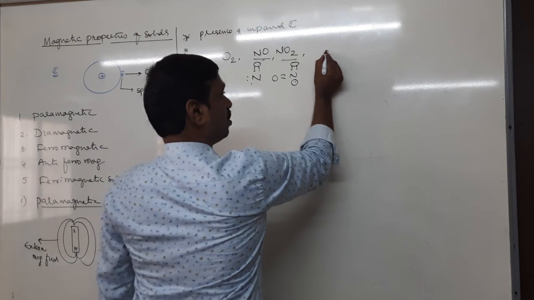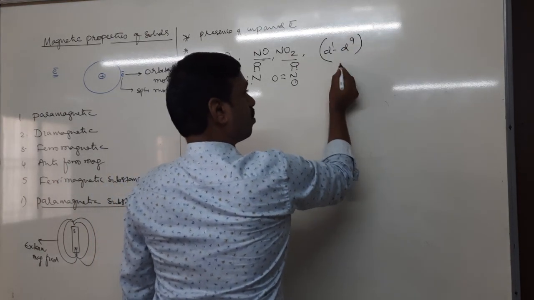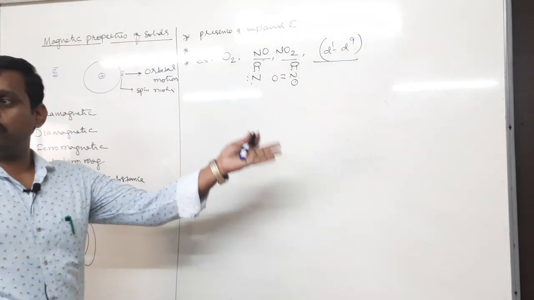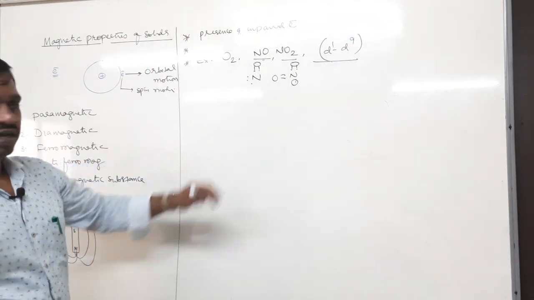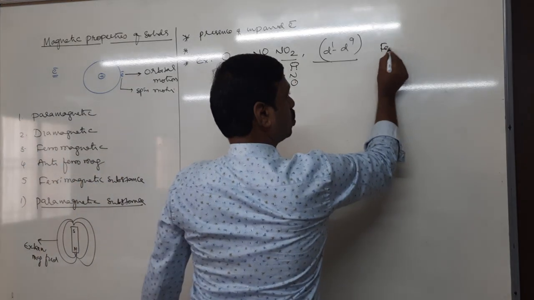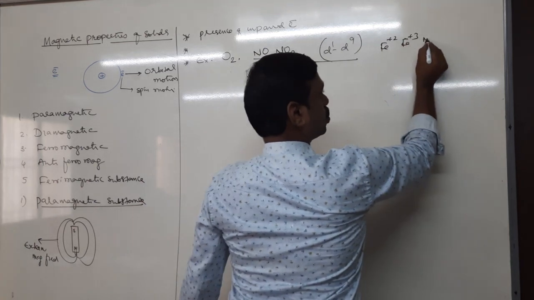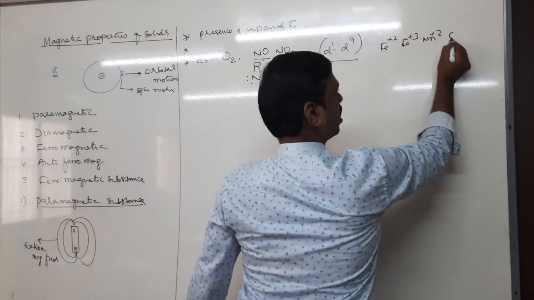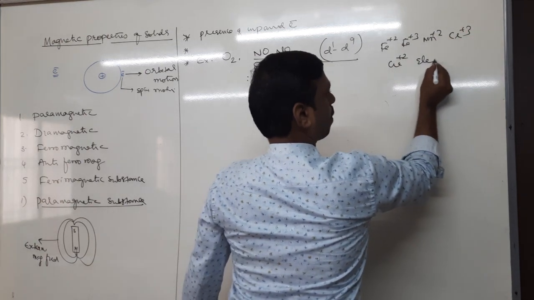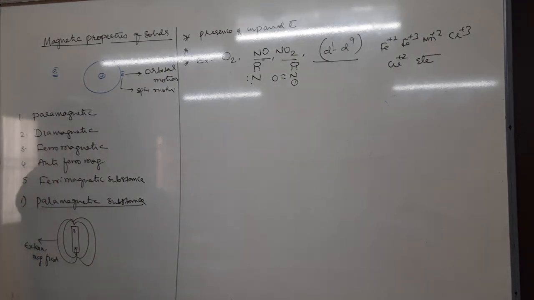They have d1 to d9. Remember, d1 to d9 electronic configurations are all paramagnetic: d1, 2, 3, 4, 5, 6, 7, 8, 9. Therefore, you can take many examples, like Fe+2, Fe+3, right? Mn+2, Cr+3, Cu+2, etc. d1 to d9, all electronic configurations are paramagnetic.